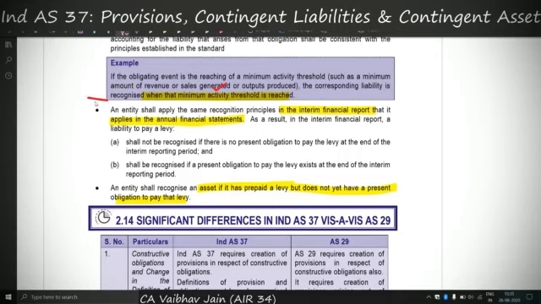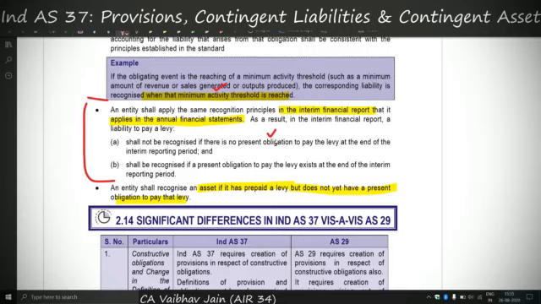Now this point is in context of Ind AS 34 interim financial reports. It says that in the interim financial reports, entity shall follow the same principles as it is following in case of annual financial statements. Entity shall not recognize any liability to pay a levy if there is no present obligation in the current interim reporting period. See, if I talk about interim reporting period, it might be quarterly.